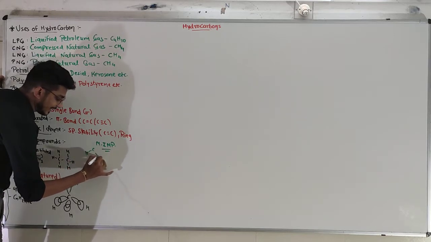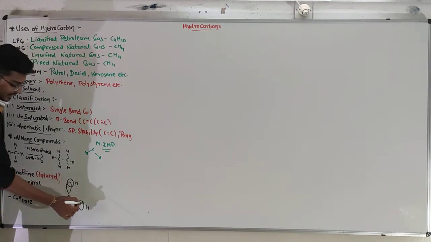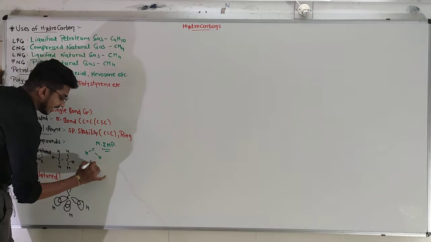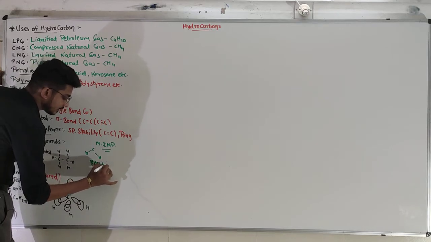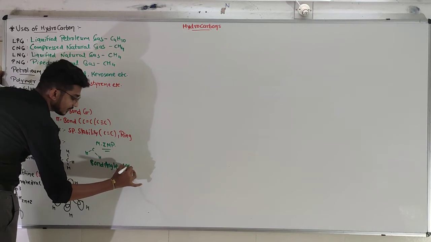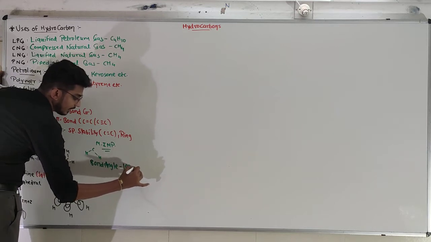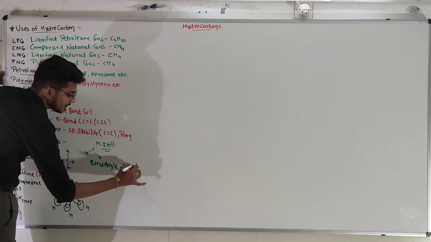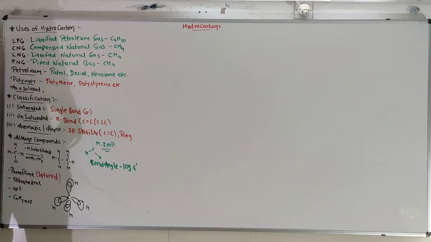Hydrogen, carbon, hydrogen. Hydrogen, carbon, hydrogen. Total 4 different angles are there. That bond angle is 109 degree and 28 minutes in the precise form, but here they have given 109 degree and 109.5 degree.